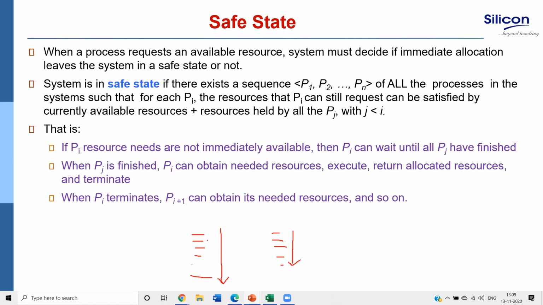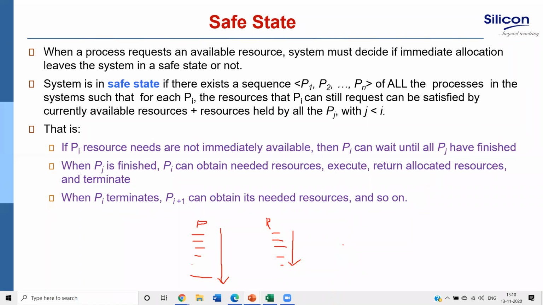We must allocate these resources in such a sequence. Suppose I first allocate to P1, then P5, then P3, then P4. I allocate in such a way that all processes can run. It is not that one process will run holding some resource and request another and never get it. That situation will never come.